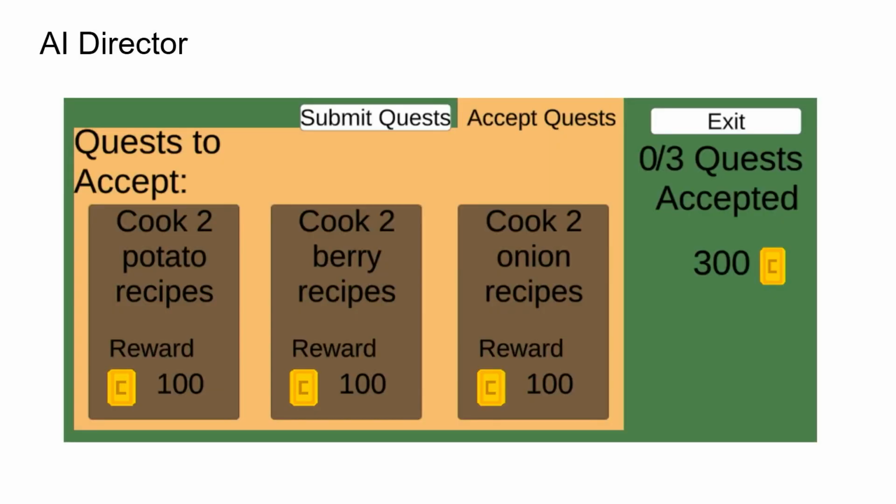The research testbed is also designed to evaluate AI director research. The AI director is implemented in the quest system. This is a picture of what the player sees when they interact with the quest system. This is the accept quest tab, and as you can see, there are 3 different quests for the player to choose from. When the player wants to complete a quest, they just click on the quest that they want to complete. The job of the AI director in the system is to choose which quest to show to the player.